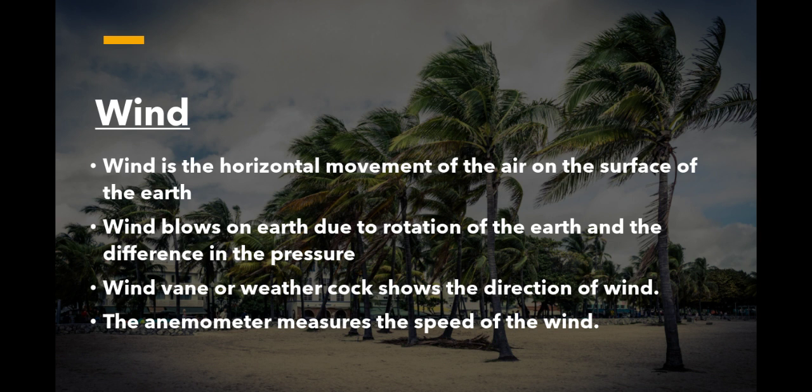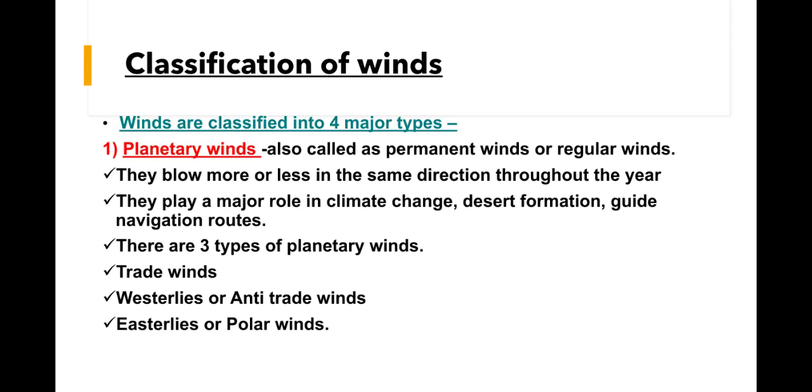Now there are different types of wind. Winds are classified into four major types, that is, planetary winds. They are also called permanent winds or regular winds. Why? Because they blow more or less in the same direction throughout the year. They play a major role in climate change, desert formation, guide navigation routes, etc. Now there are three types of planetary winds.